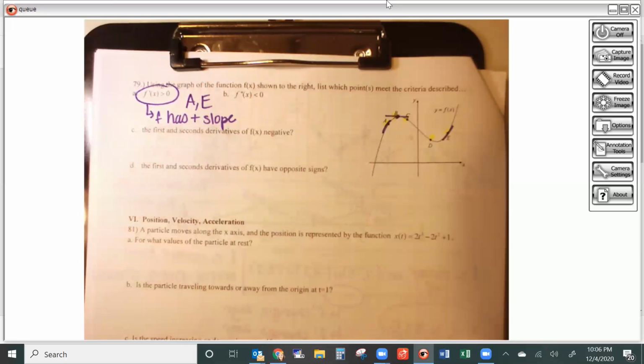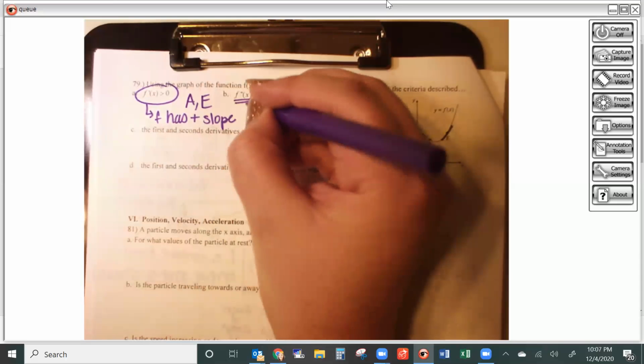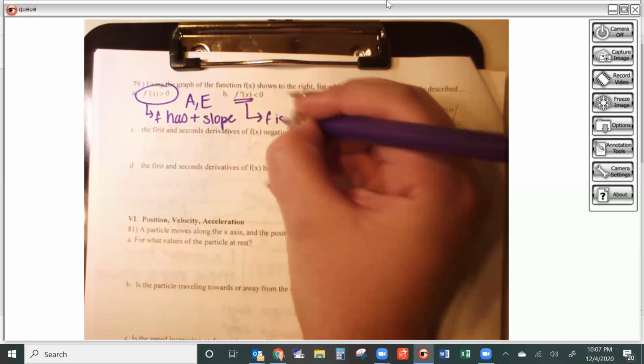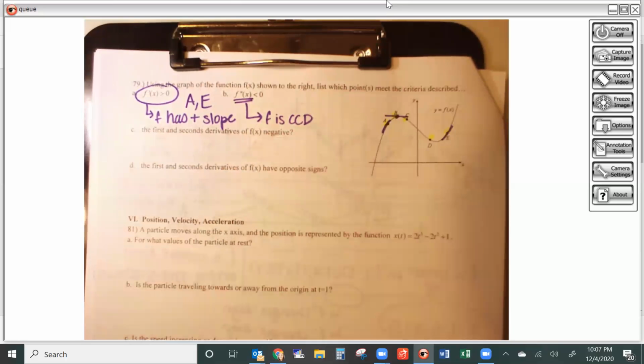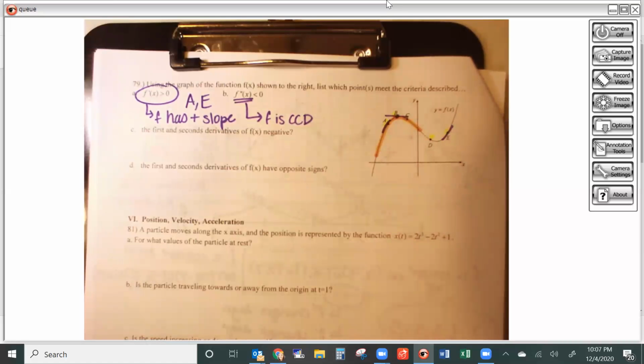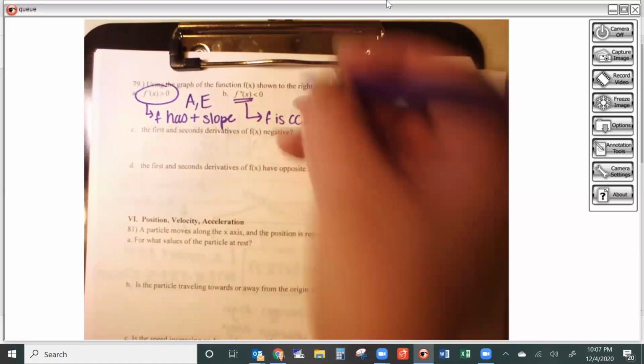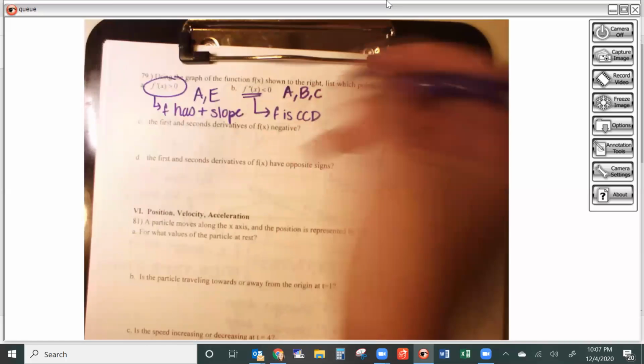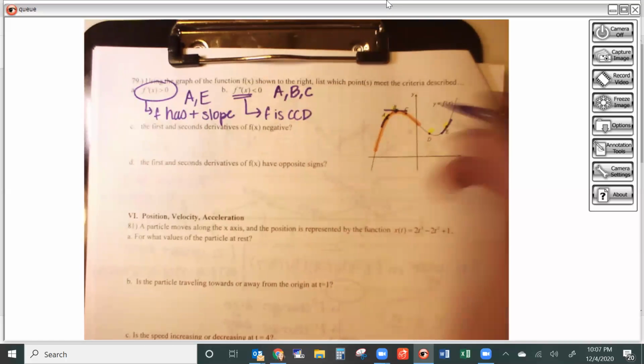Now, for f double prime, I need f to be concave down, because I want the second derivative to be negative, and the second derivative controls concavity. So I'm looking at my graph here. I can see that this portion of it appears to be concave down, and then somewhere between here and here, my graph switches to be concave up. So it looks like only A, B, and C are concave down. And then somewhere between C and D, I'm going to put my little X here, there's a point of inflection and the concavity changes.